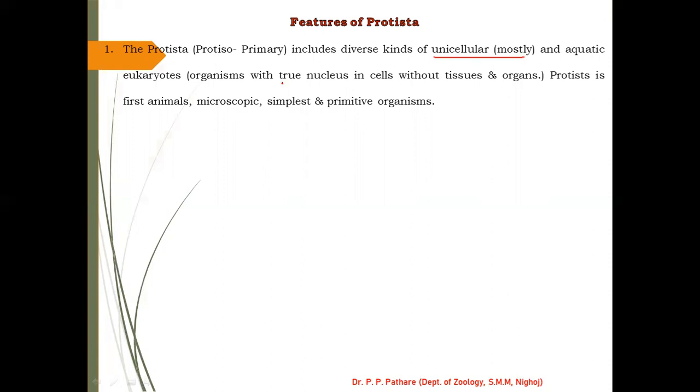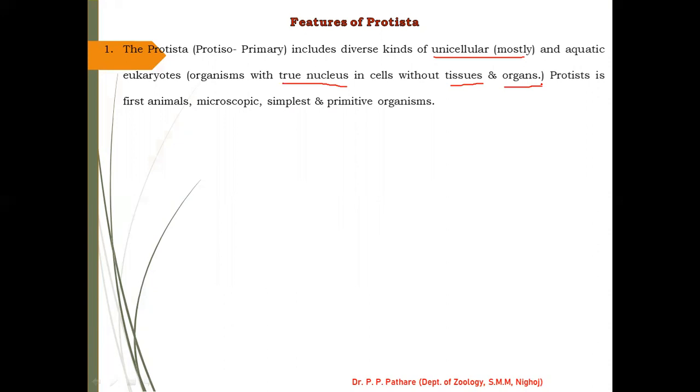This is very important: the organism has a true nucleus in its cells, without tissue and organs. The animal body shows a nucleus but without any tissue and other body organs. These features are observed in phylum Protista or kingdom Protista animals. Is it understood? These are the very important features we observe in protists.